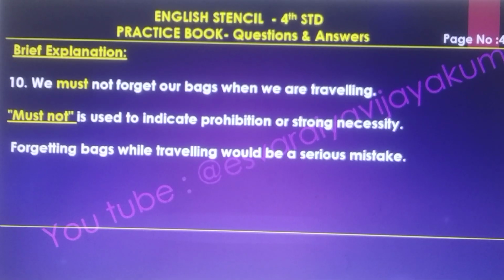And 10th one, we must not forget our bags when we are traveling. Must not is used to indicate prohibition or strong necessity. Forgetting bags while traveling would be a serious mistake.